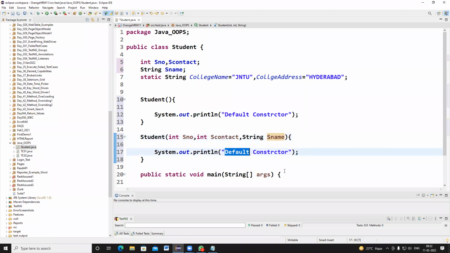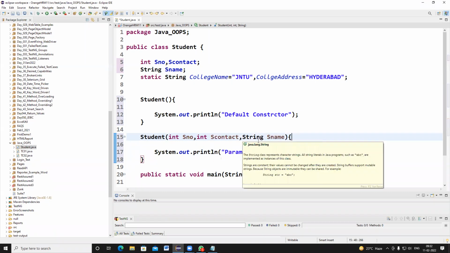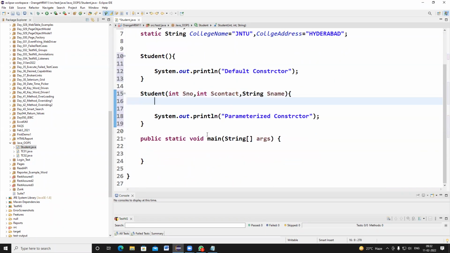So this is called a parameterized constructor. I have created a constructor with parameters.